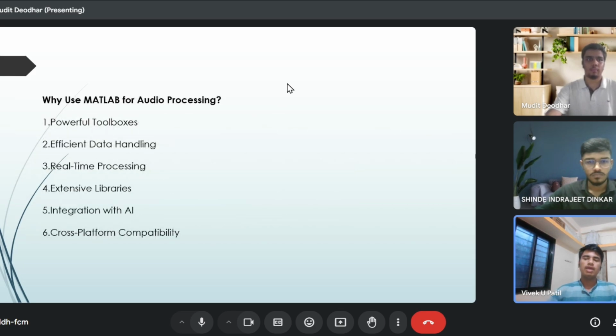So why are we using MATLAB for audio processing? It has six advantages for audio signal processing. First is powerful toolbox. Second is efficient data handling. Third is real-time processing. Fourth is extensive libraries. Fifth is integration with AI. And sixth is cross-platform compatibility.